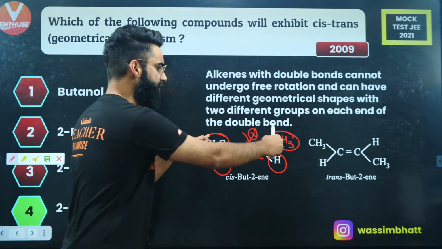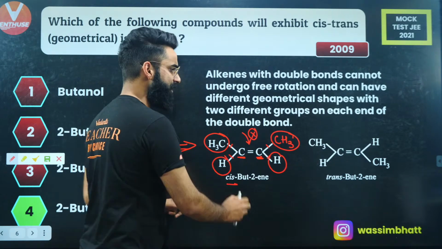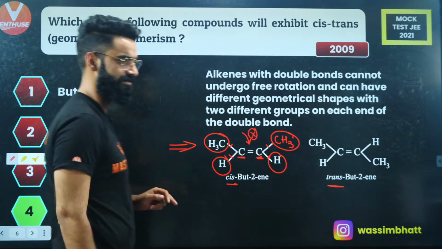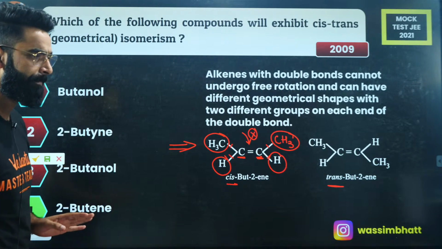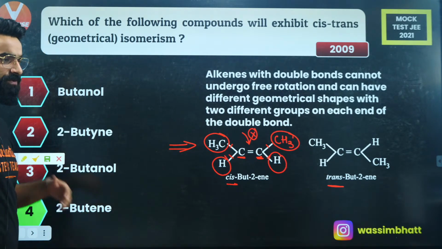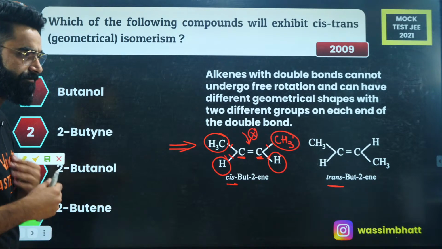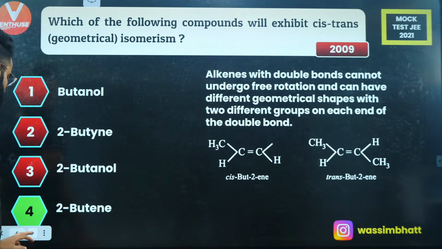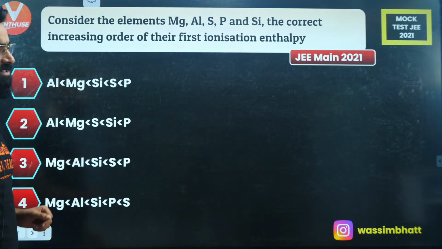Now, 2 same groups on the same side is what we call cis, and 2 same groups on opposite sides is what we call trans. I'm sure it's clear to everyone, right? So option D is the correct answer of this question, right? Perfect. So let's move on to one more question, people.